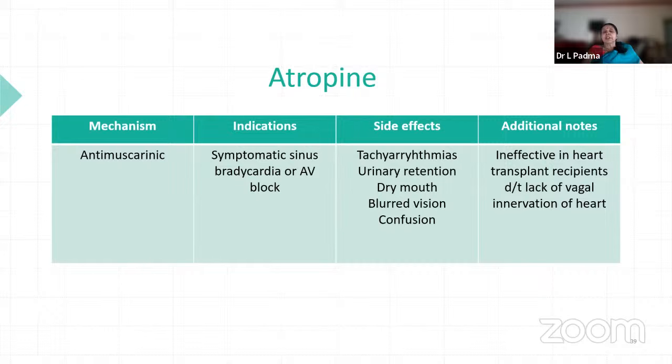So it is ineffective in a heart transplant patient. Why is it contraindicated? Because vagal innervation is not there. It lacks vagal innervation, so the vagomimetic effect is not there, and hence we don't use it. But still, whenever there is bradycardia, we use atropine IV, or nowadays even glycopyrrolate, to increase the heart rate.